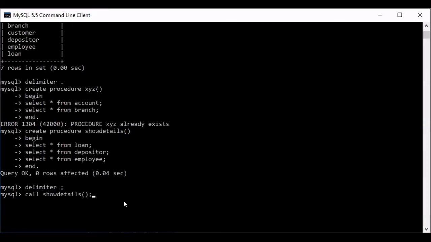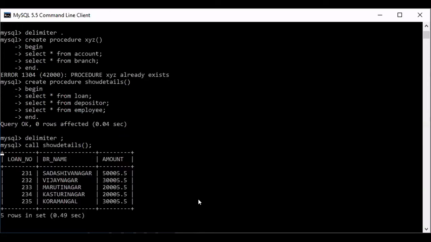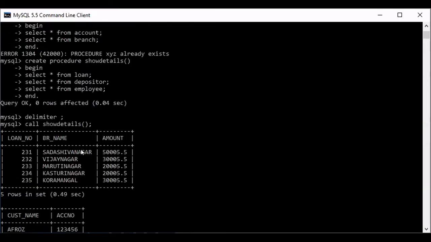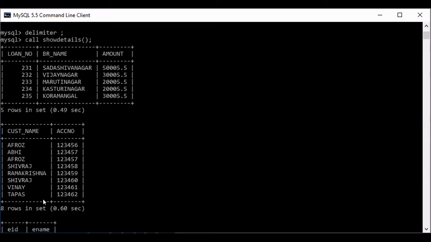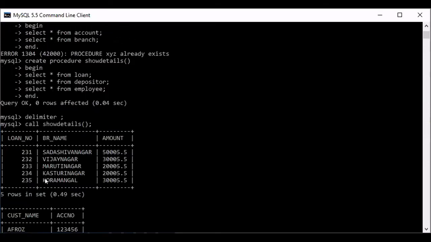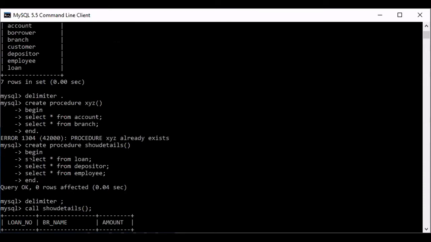So now what will it show? If I call this show details, then it will show me the details of loan, details of depositor, and details of employees. You can see here it is showing. So at a time, how many tables are we fetching? At a time, one, two, and three. Why are we fetching three tables, and three queries are executing at a time? Because inside this procedure three select statements are written. So this is a procedure.